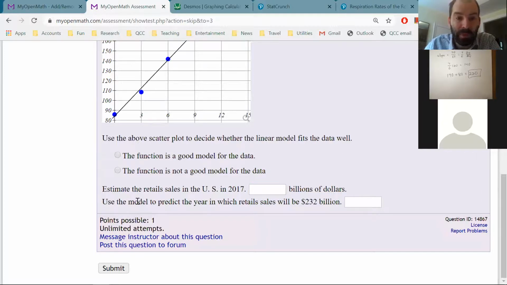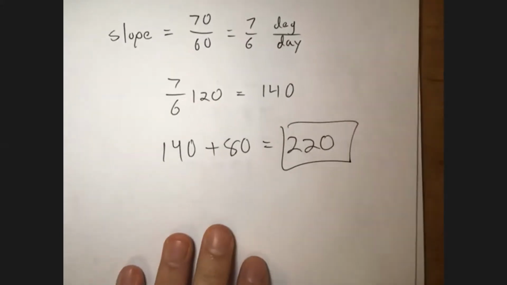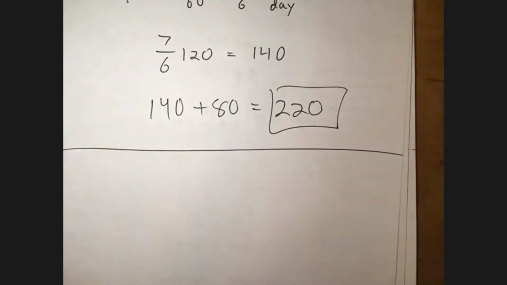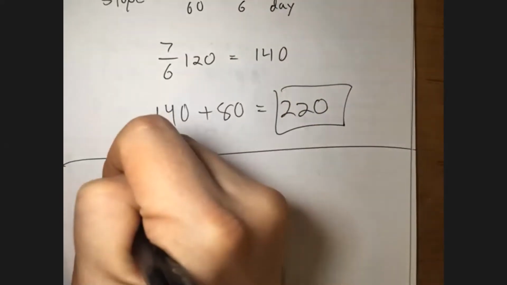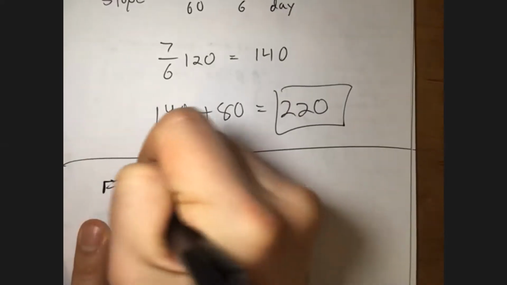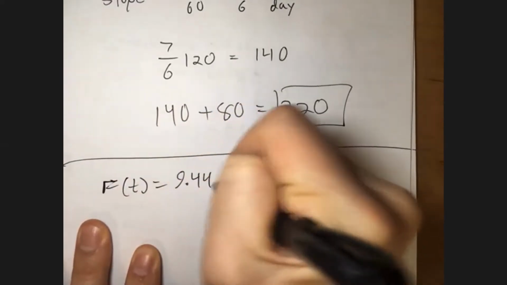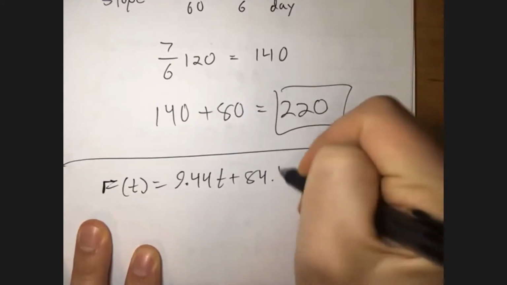Now, use the linear model to predict the year in which the sales will be 232 billion. Let me take you down to the paper here and show you what you have to do for that one. They gave you the linear model. They told you that f of t was 9.44 t plus 84.182.